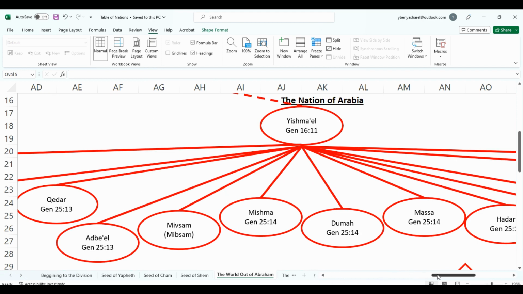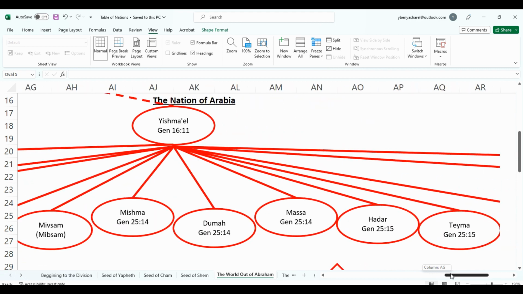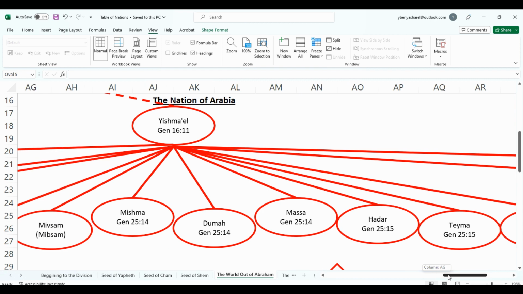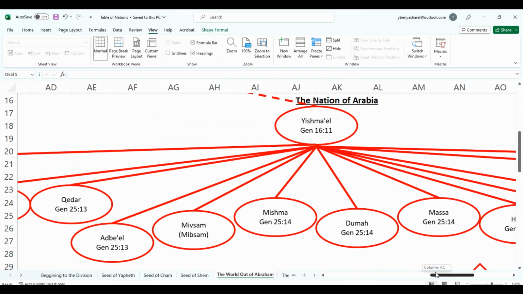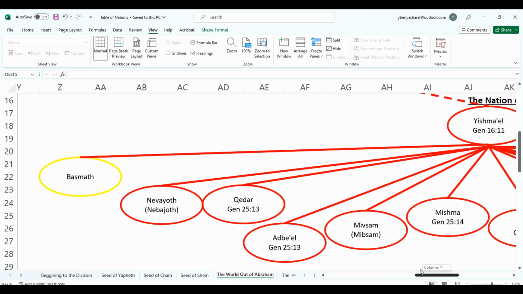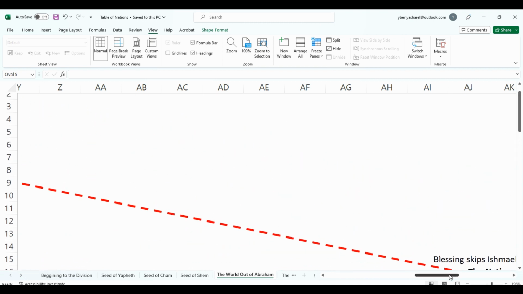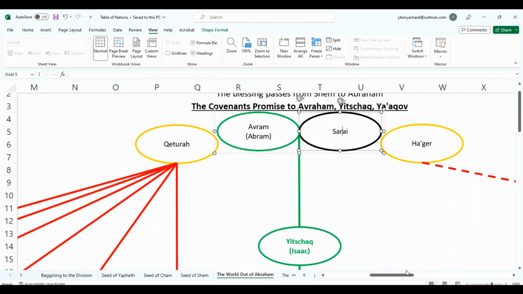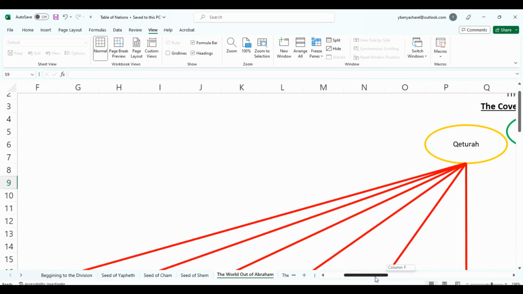Ishmael had a lot of sons. I believe he had 12 or 13, and these are all of the tribes that make up the Ishmaelites. These are your Ishmaelites. He had a daughter also. These are the children of Ishmael, whose mother is Hagar, who is the concubine to Abraham. Now we're going to go to the other concubine right here, who is Keturah.